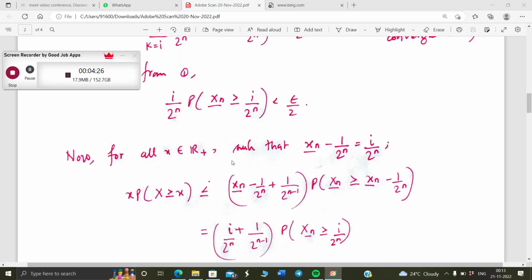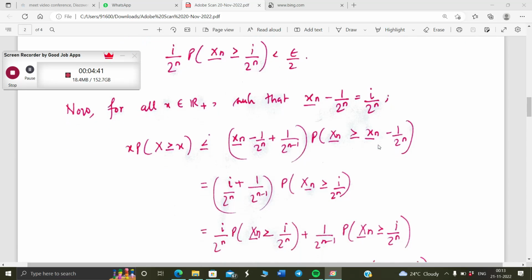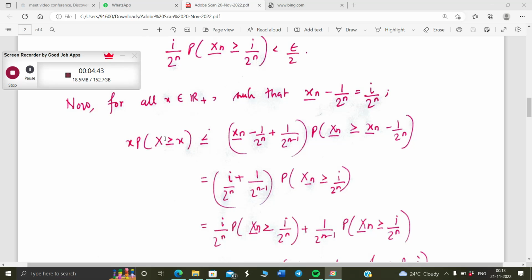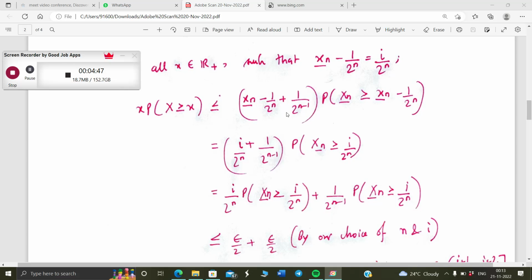So now for all x in R plus which have this property, the lower dyadic approximation of a particular x with respect to that particular n minus 1 by 2 to the power n is equal to I by 2 to the power n. It must be some I by 2 to the power n again for the given I. And for those x, we can write x times probability capital X is greater than or equal to x is less than this inequality which we've shown previously. And this is less than I by 2 to the power n plus 1 by 2 to the power n plus n minus 1 into this probability.